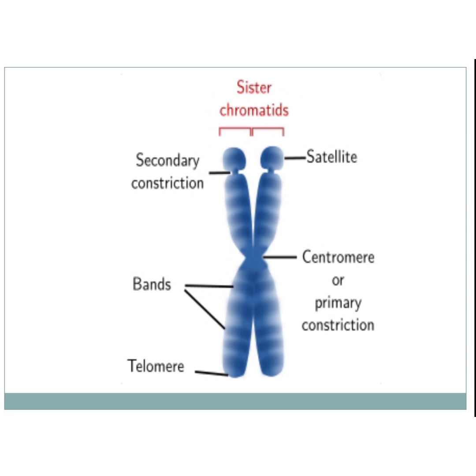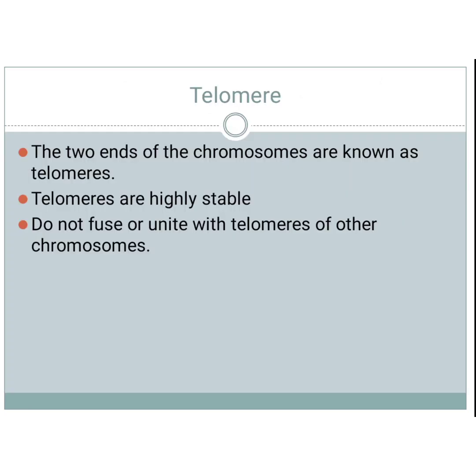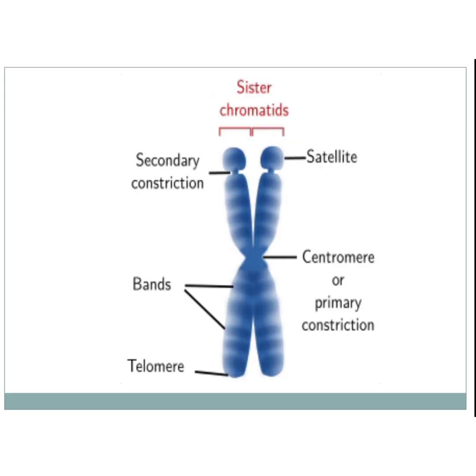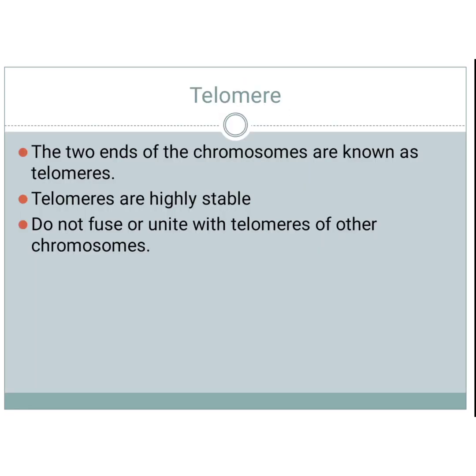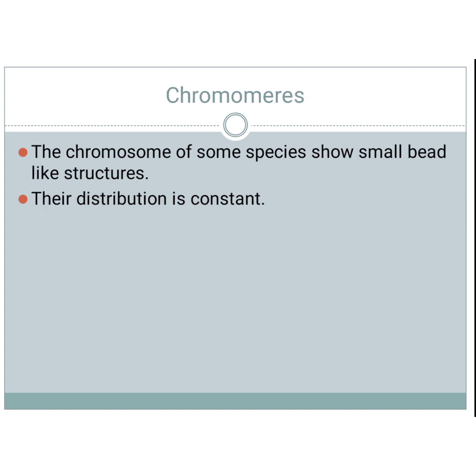Okay, now next we are going to see about telomere only. See in this picture, the satellite, the secondary constriction, and you can see the centromere. Okay, telomere. You can see in this picture, the two ends of a chromosome are known as telomeres. Telomeres are highly stable and they do not fuse or unite with telomeres of other chromosomes. The structural integrity and individuality of a chromosome is maintained by the telomere. It's a very important point. They are highly stable, and it is the terminal end of the chromosome.